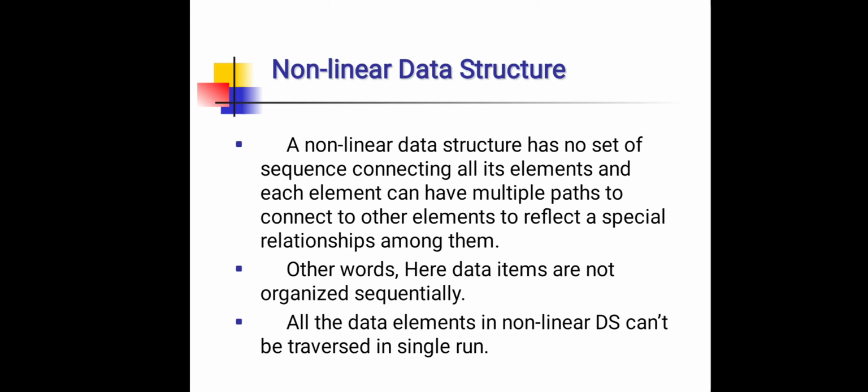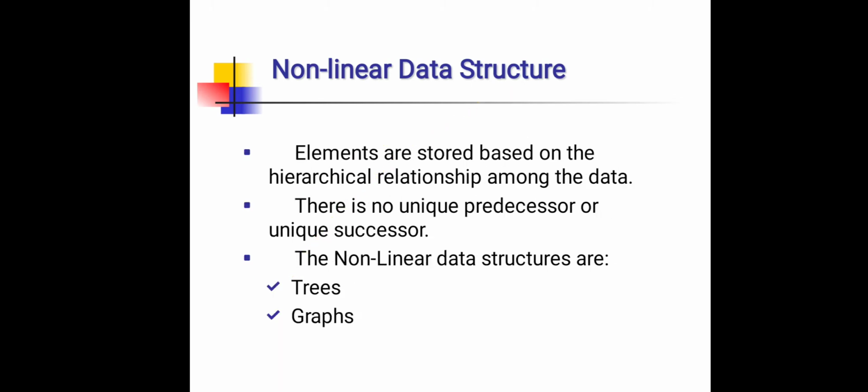That is, one of the important characteristics of nonlinear data structure is that all the data items of nonlinear data structures may not be visited in one traversal. That means if we want to visit all the nodes of nonlinear data structure, then it may require more than one run. In nonlinear data structure, elements are stored based on the hierarchical relationship among the data and there is no unique predecessor or unique successor. The most commonly used nonlinear data structures are trees and graph.